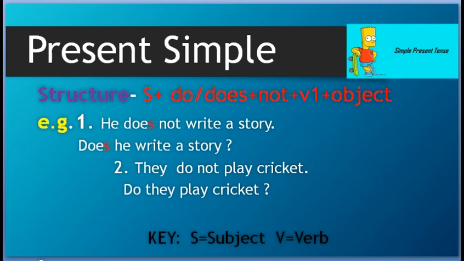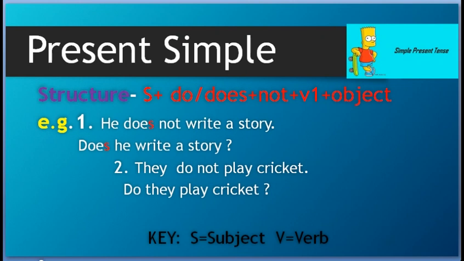present simple negative sentences. It is very important for you to know that when we say he writes a story, its negative will be he does not write a story. So that S of writes comes to this does, D-O-E-S.